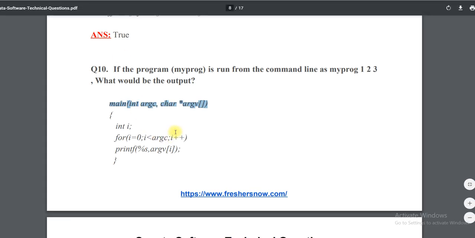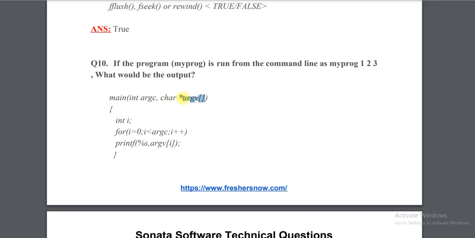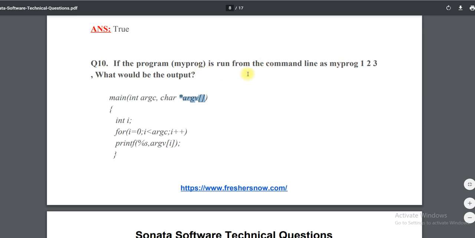Okay, so I hope up to this you are very clear. And this argc is actually the count, how many arguments there are, and argv holds that count number of items in a list, what we supply through the command line.